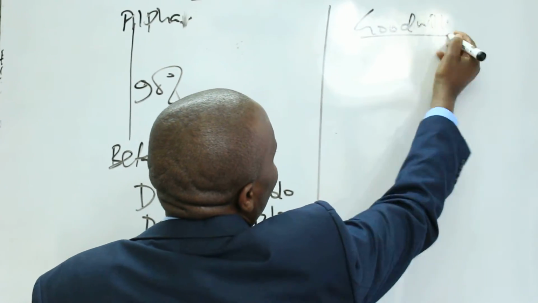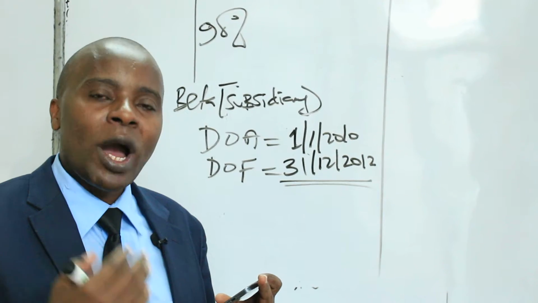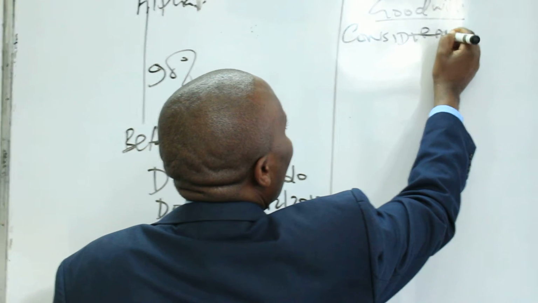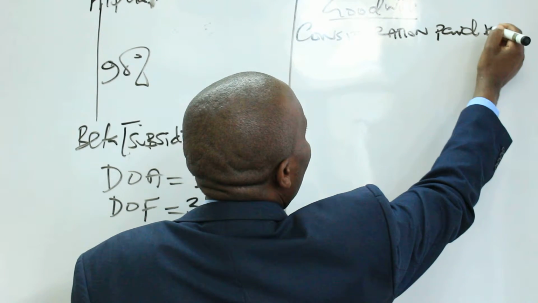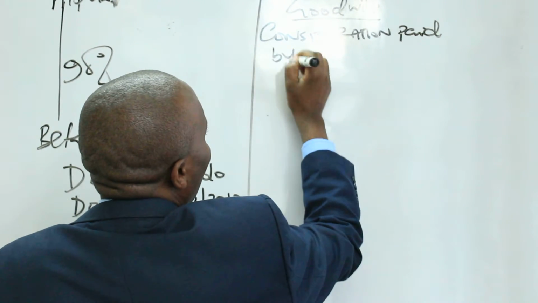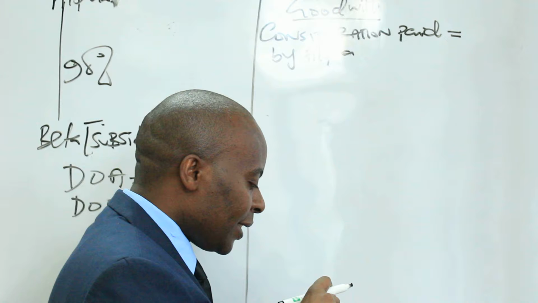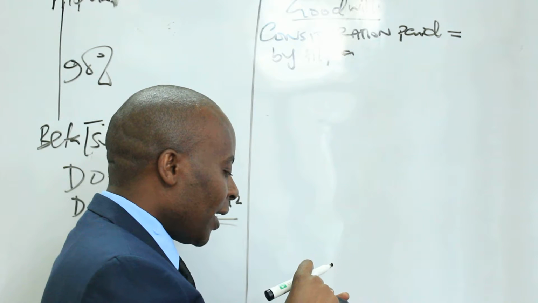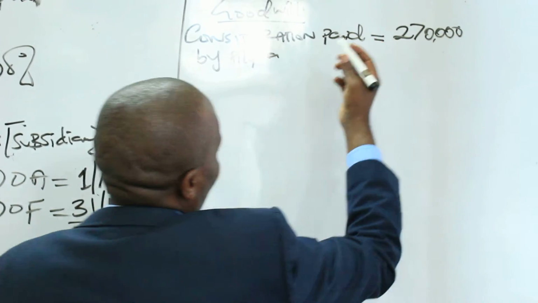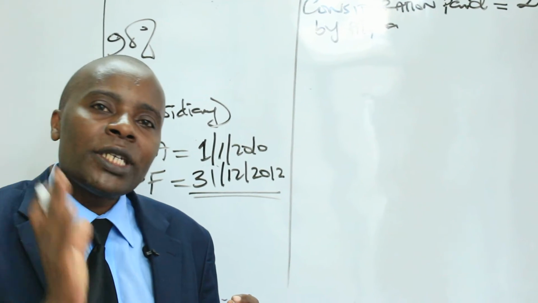Basically, in the goodwill computation, we are looking at the considerations that we gave out to acquire this subsidiary. So we have the consideration paid by the parent, that is Alpha. To acquire Beta, we are told that the parent called Alpha gave out $270,000. And then we never bought 100% ourselves. No, we only bought 90%.